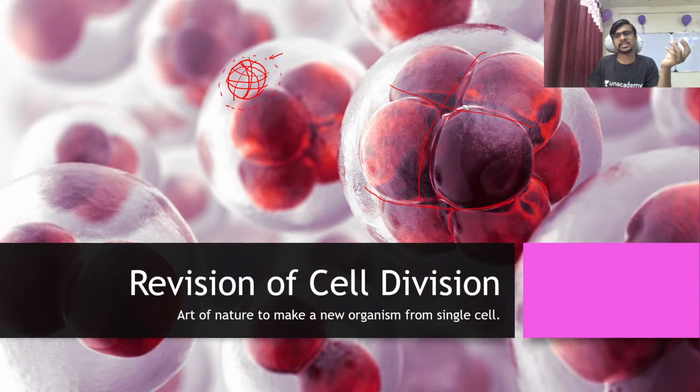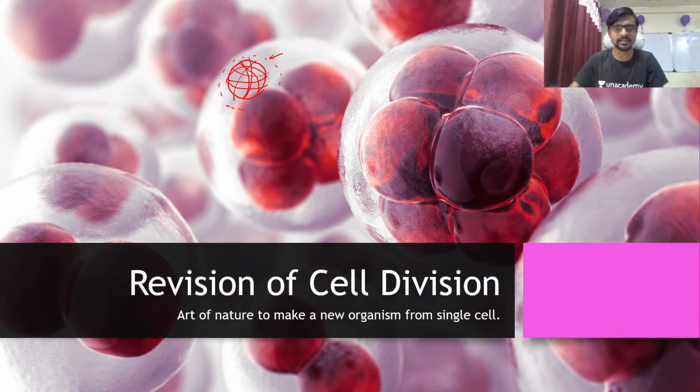This type of division, one after another, is allowed only in an embryo. No other part of your body divides again and again like this. Normally it will take time between two divisions, because it is necessary to increase the volume of a cell before the division. That is the growth of a cell. In the embryo it is not required, because there is a special arrangement, and the embryo is in the uterine tube, a different type of environment which helps it to divide again and again. We will discuss it in the evening lecture.